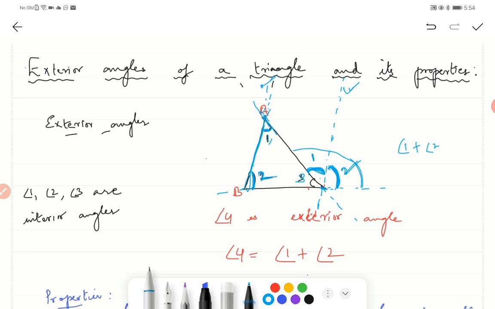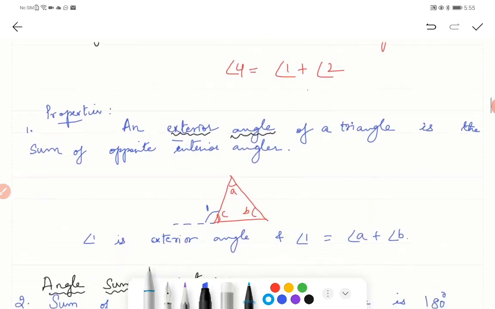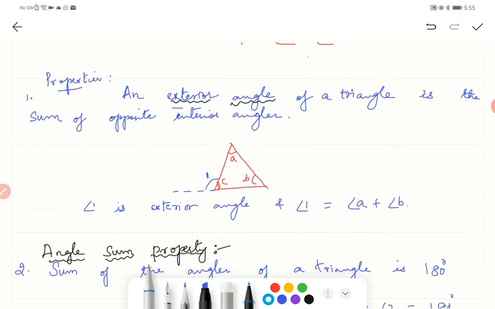I hope you understood this. So the exterior angle is equal to the sum of the opposite two angles. This is the property of exterior angles of a triangle. An exterior angle of a triangle is the sum of the opposite interior angles, isn't it?